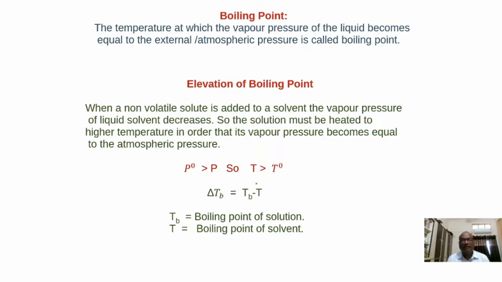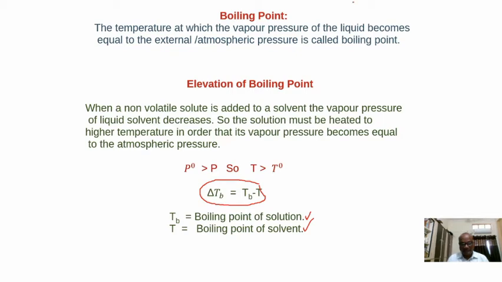Delta Tb is equal to Tb minus T. Tb is the boiling point of the solution, and T is the boiling point of the solvent. The elevation of boiling point is represented by delta Tb.